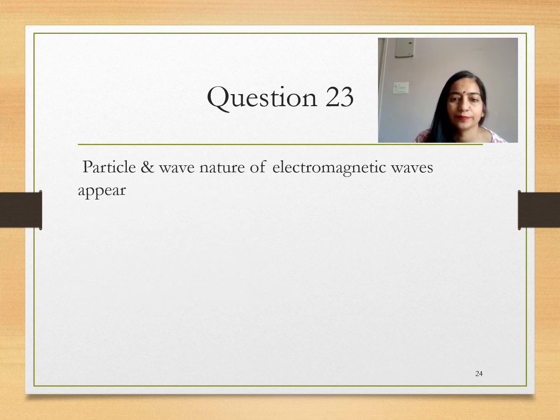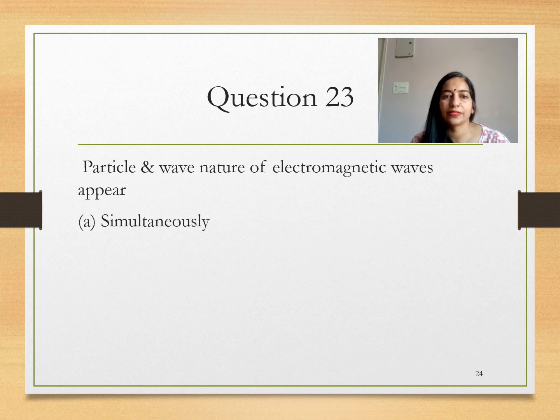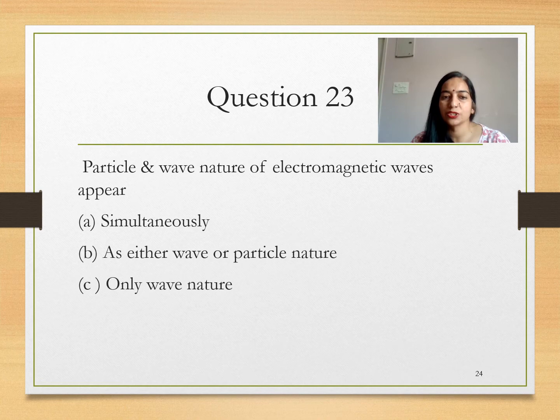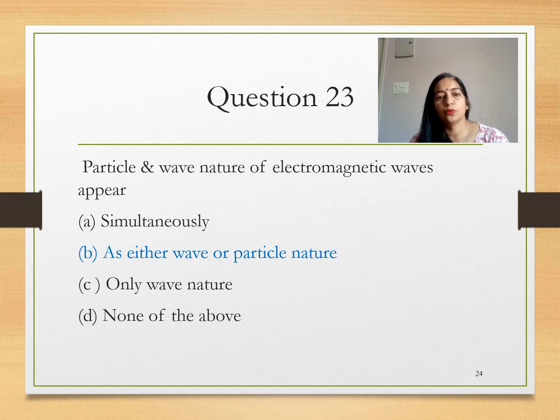Question 23. Particle and wave nature of electromagnetic wave appears simultaneously, either wave or particle nature, only wave nature, none of the above. As you all know, both properties are complementary to each other. So either wave property or particle property. Only one property dominates at the same time.